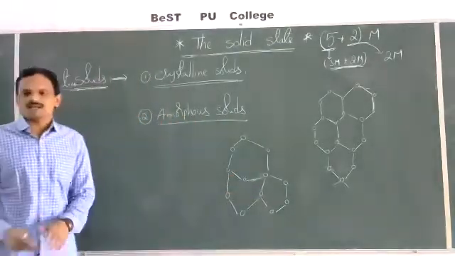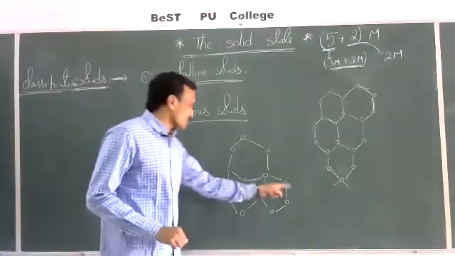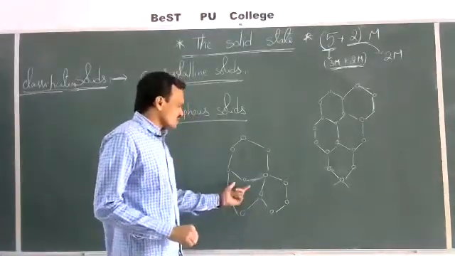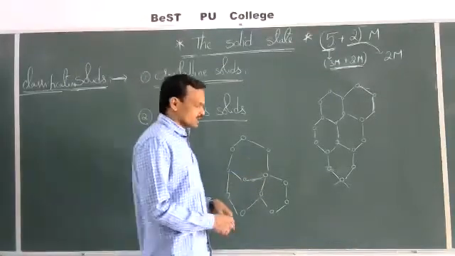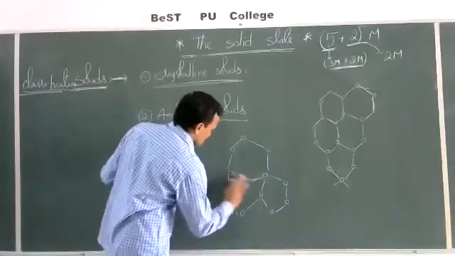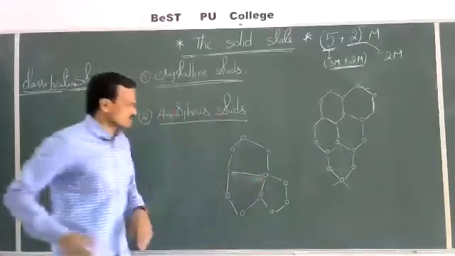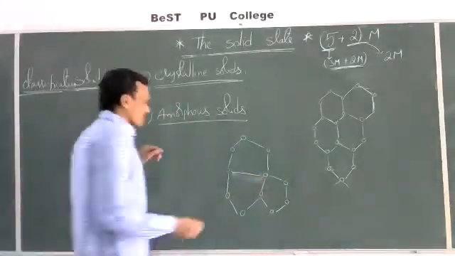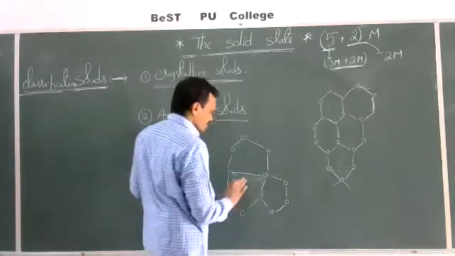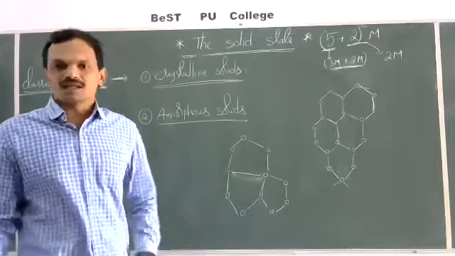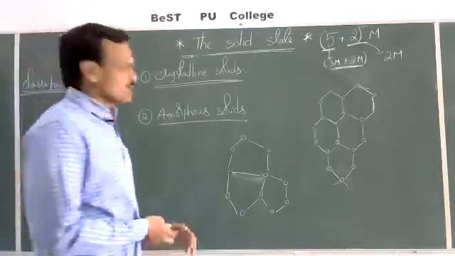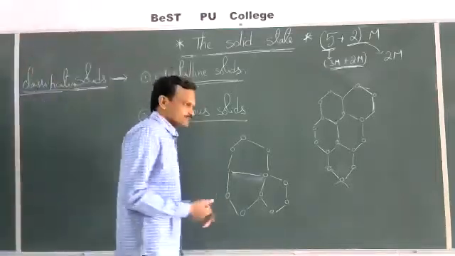So this is irregular arrangement. Here in the ring 6 particles are there. Here in the ring also 6 particles are there. Here 6 is there, but they do not possess regular geometries here. Or you can take like this directly. So there is no particular arrangement of the particles in the lattice. This type of arrangement is called irregular geometry, which are nothing but amorphous solids.